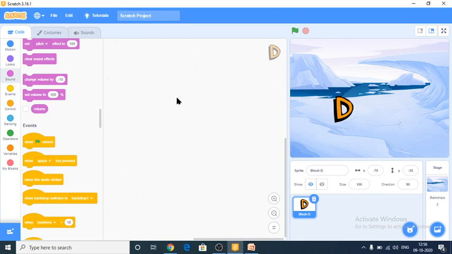This is what Scratch is. So students, I hope you all understand the concept very well. If you have any doubts you can ask me later. Thank you all.